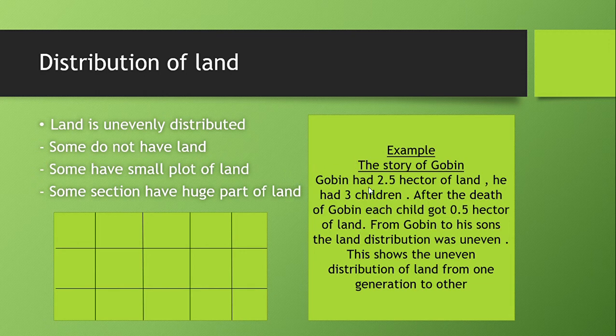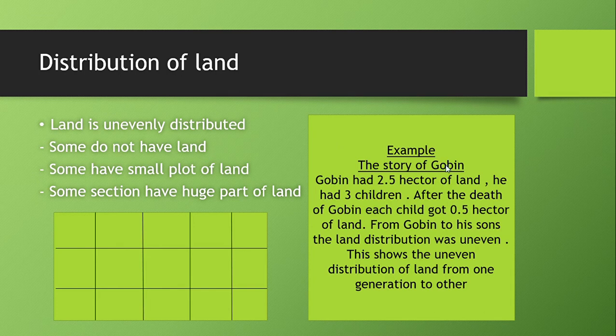To know this better, we have an example of the story of Gobind. This is an example of the story of Gobind which is given in your textbook. Gobind has 2.4 hectare of land. I have given this in a short related story, because if you need an elaboration of the story, you can refer to your textbook. Here is the basic story, I am just going to tell you.